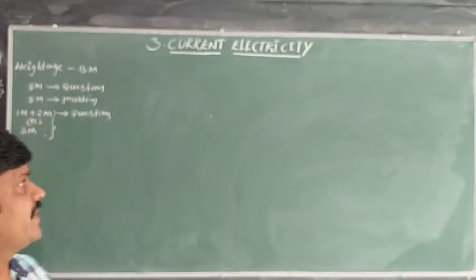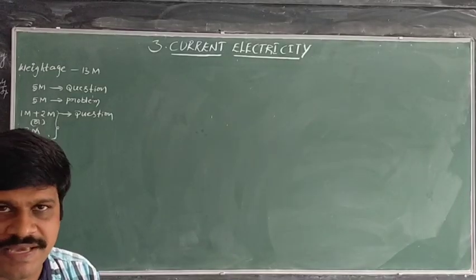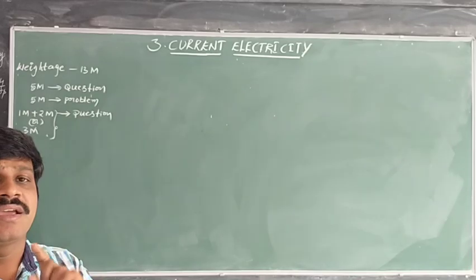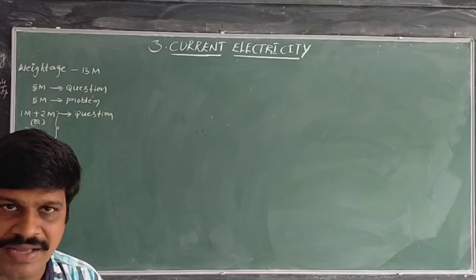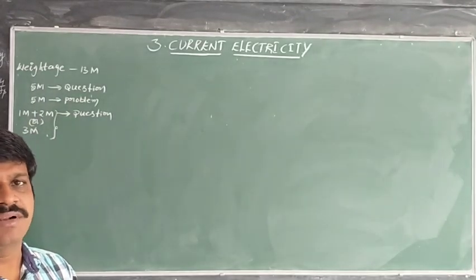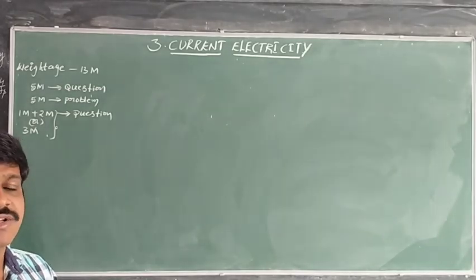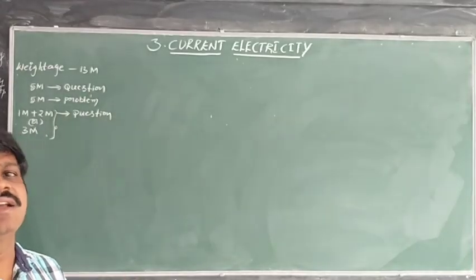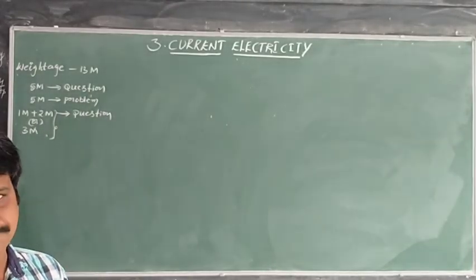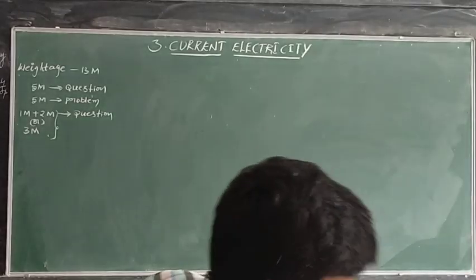Directly, one 3-mark question also they may ask. One completely 3-mark question also they may ask. That means, totally, this chapter has a weightage of 13 marks, in which one compulsory problem will be there. Compulsorily, one 5-mark question also comes from this chapter. So this chapter is important for theory and competitive exams also.